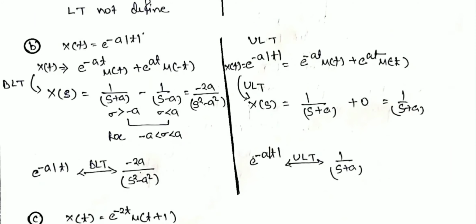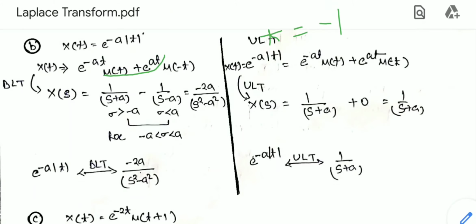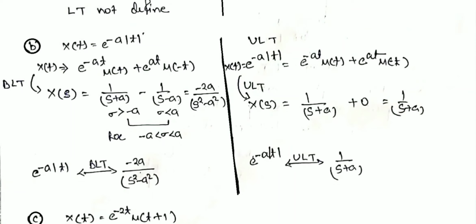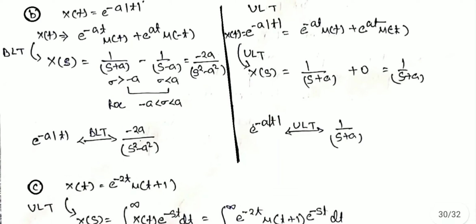The next question is to find the bilateral Laplace transform of e to the power minus a mod t. As I have already discussed, the value of mod t is minus t for t less than 0, and t for t greater than or equal to 0. Therefore, we define it accordingly.